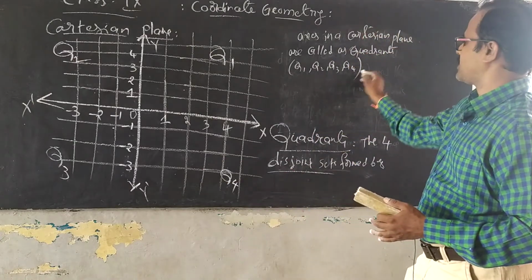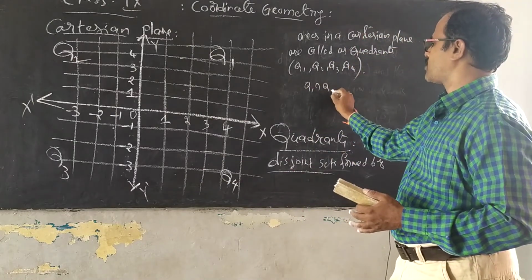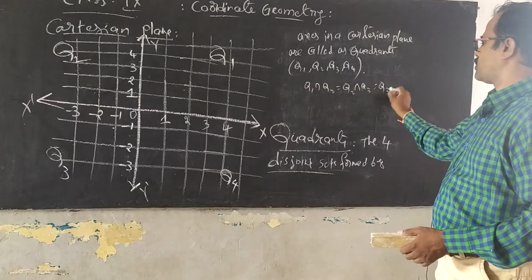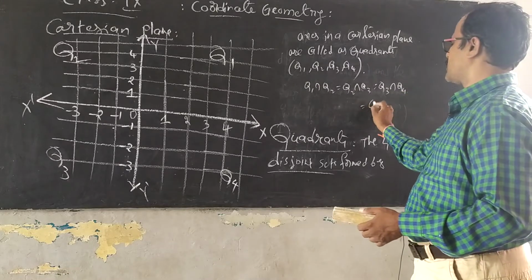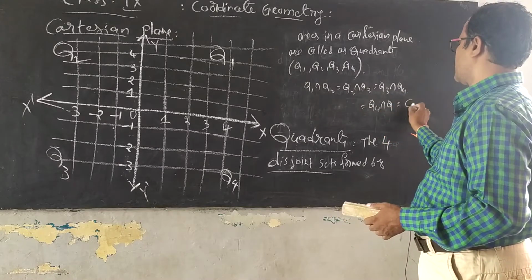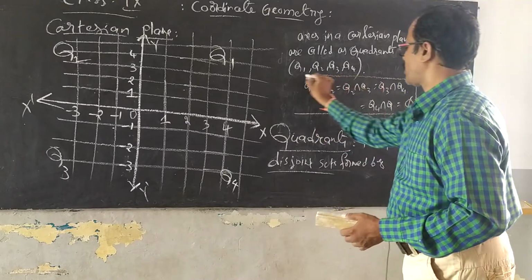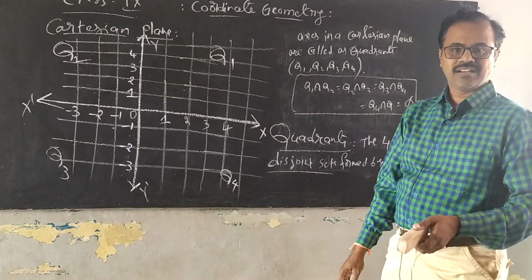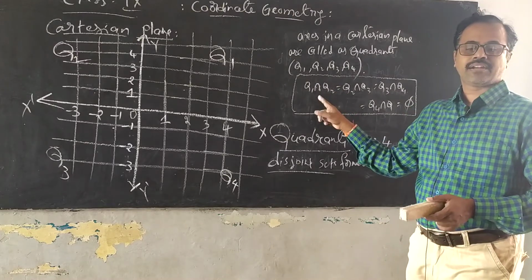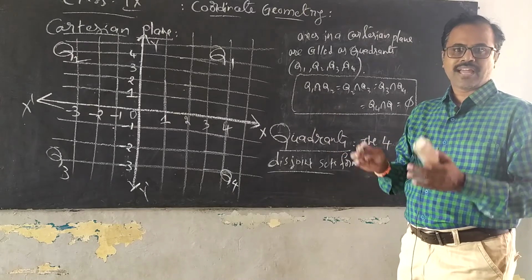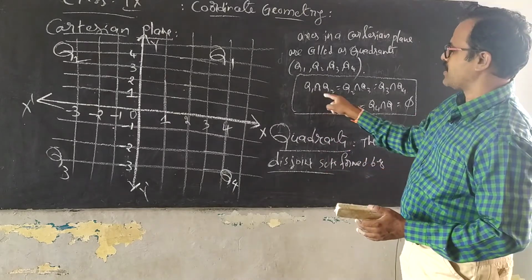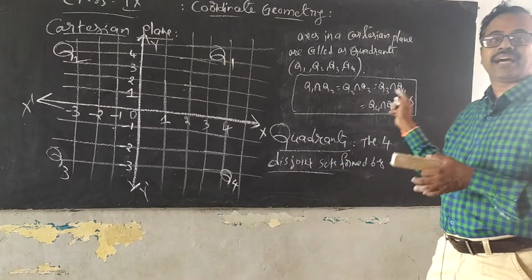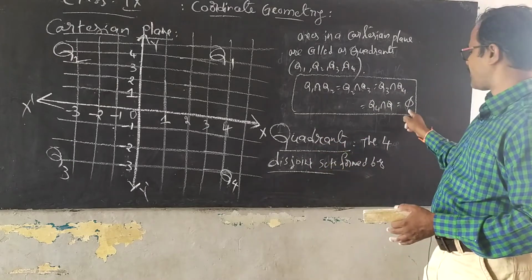Hence we have a condition here: Q1 intersection Q2 is equal to Q2 intersection Q3 is equal to Q3 intersection Q4 is equal to Q4 intersection Q1 is equal to phi. So what is meant by this symbol, intersection? In the next year you will have a chapter on sets where you can understand this intersection. Intersection means having common points. If you have any common point, you will write that value. But this phi represents a null set, a null set where you don't have any common points.